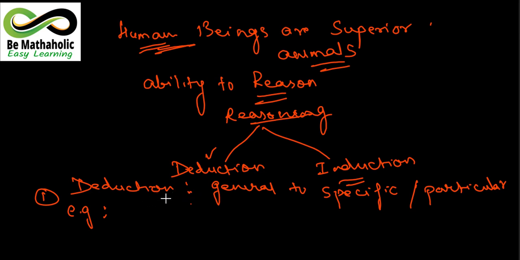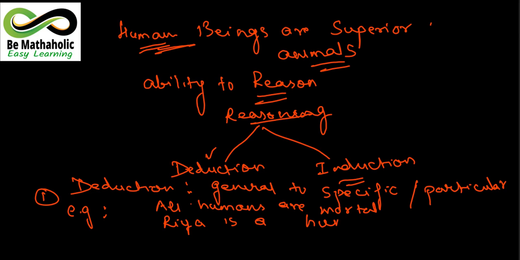Suppose you have certain statements, and the first statement says all humans are mortal, and the second says Ria is a human. Okay, now looking at both these statements, we come to the conclusion that since Ria is human and all humans are mortal, Ria is mortal.